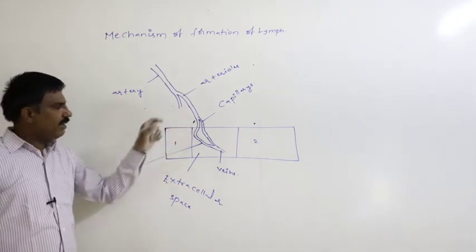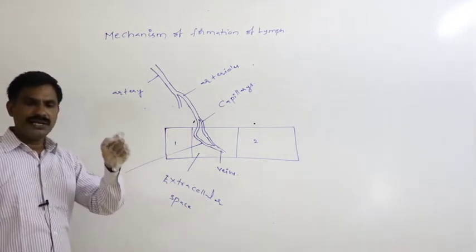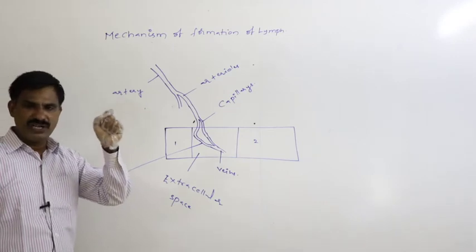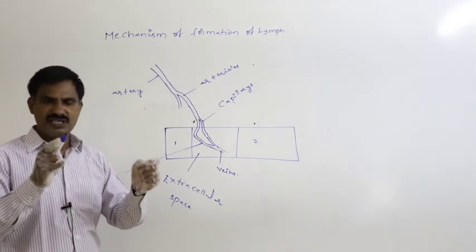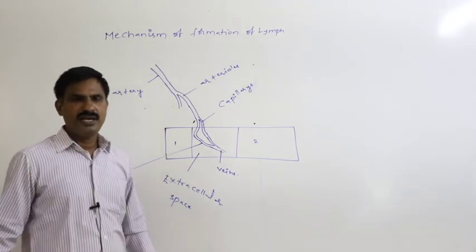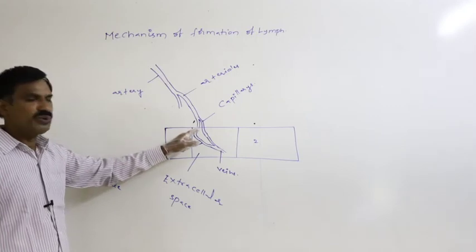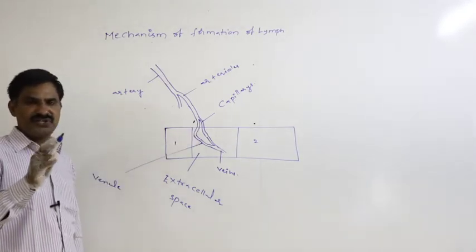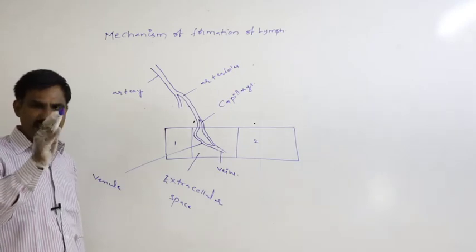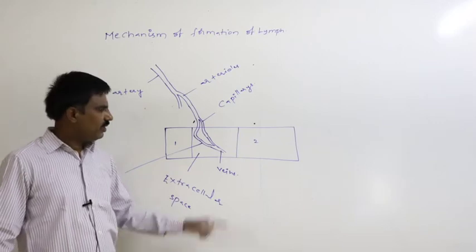Means in capillary, blood pressure or hydrostatic pressure of blood increases. Hydrostatic pressure is nothing but blood pressure. As the diameter gradually decreases from artery to capillaries, blood hydrostatic pressure gradually increases towards the capillary.